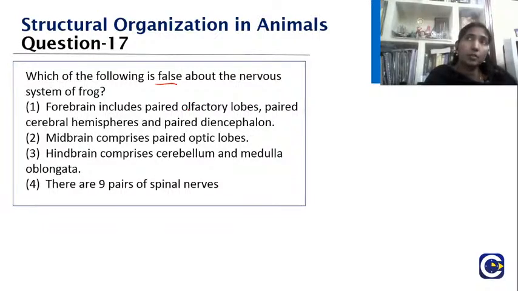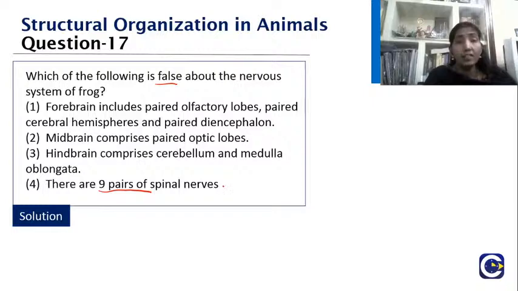If you had understood the previous slide, where I told you what the forebrain, midbrain and hindbrain are, this is very easy. I gave a clue. Which is false? Please note down, now I will give you the answer. There are 9 pairs of spinal nerves, that is right.